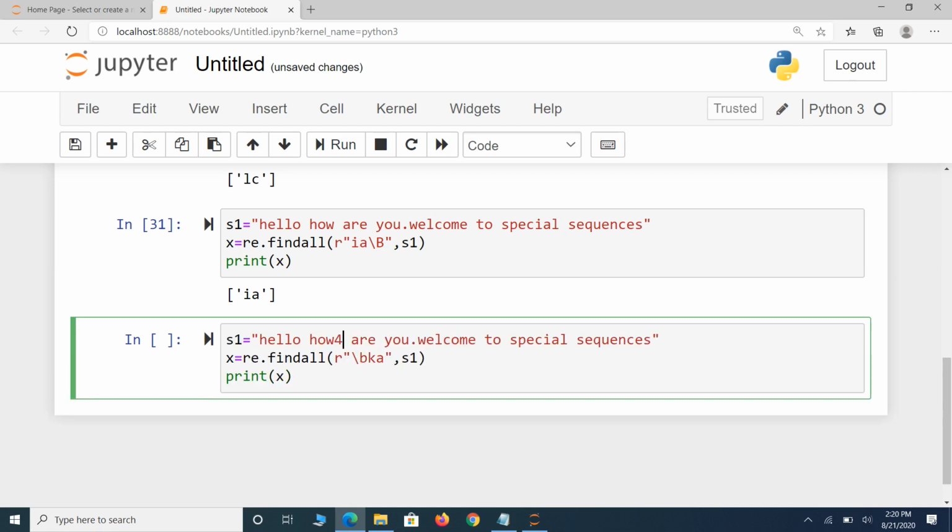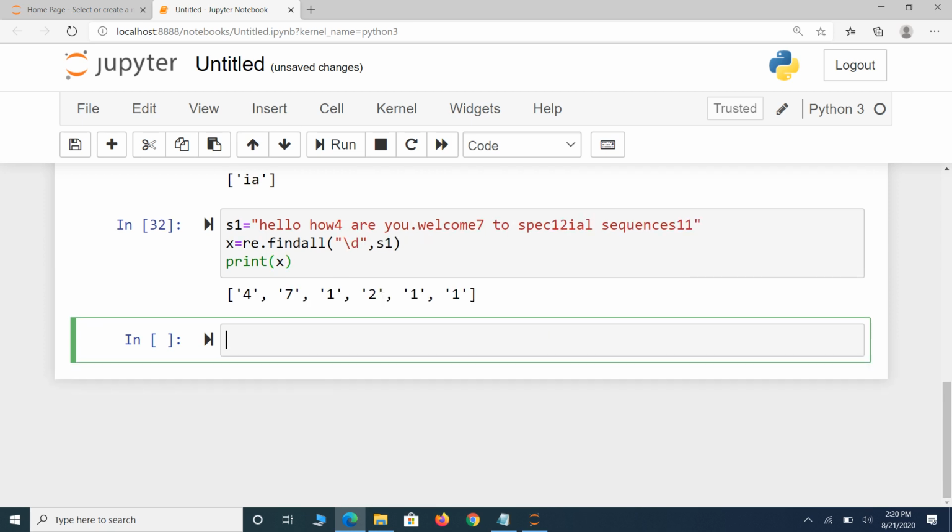I am given some numbers. Now I will execute like this, backslash d. That means the entire string is checked whether it contains any digits or not. The digits present in the string are returned.